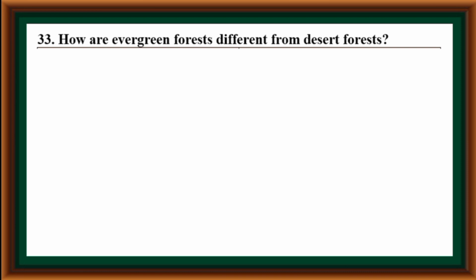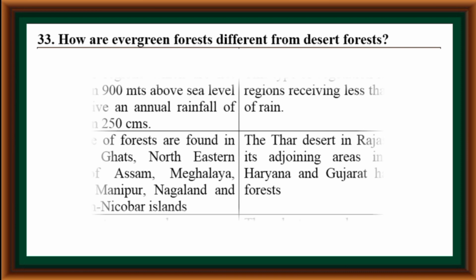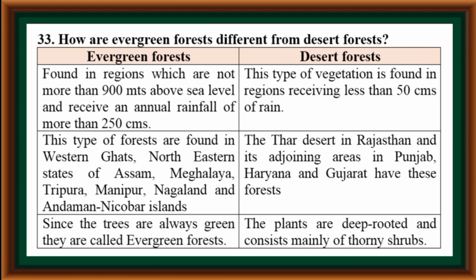How are evergreen forests different from desert forests? Evergreen forests are found in regions which are not more than 900 meters above sea level and receive an annual rainfall of more than 250 centimeters. Desert forest, this type of vegetation is found in regions that receive less than 50 centimeters of rain.